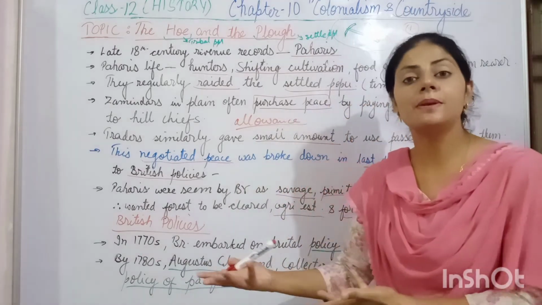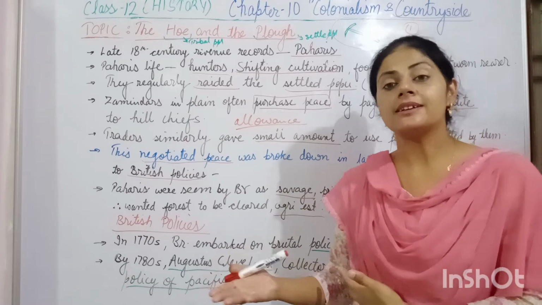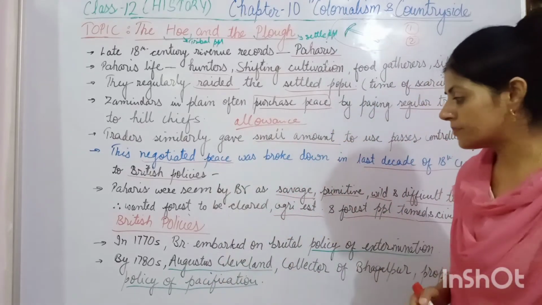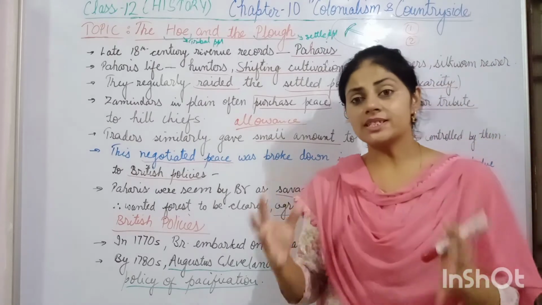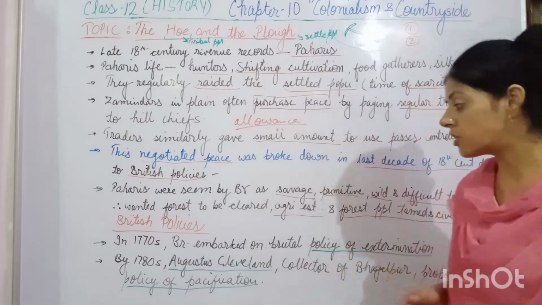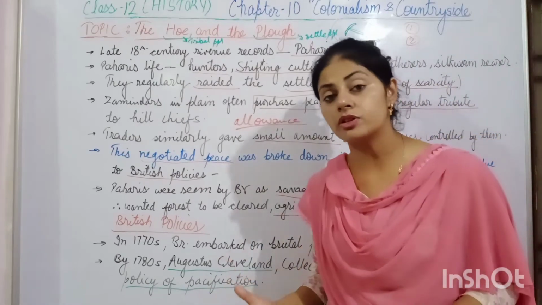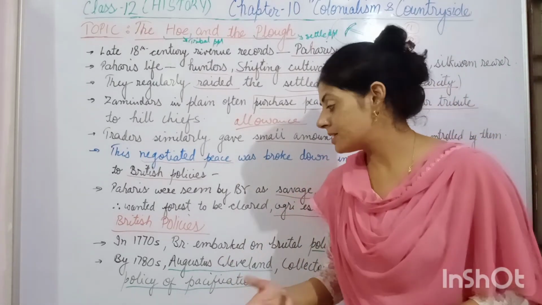Their people started denying their authority and they were boycotted. So these two were the policies used by the British officials to control the tribal people, the Paharis.